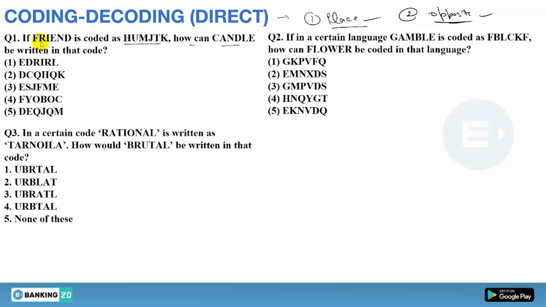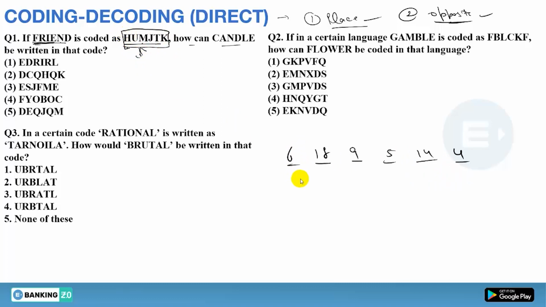So let's see. First of all, write down the place value of the letters used in friend. F, place value 6, R is 18, I is 9, E is 5, then N is 14 and D is 4. Done. So total 6 letters, so 6 place values there. Now you have to write down the place value of the code letters used here, just parallel to this.